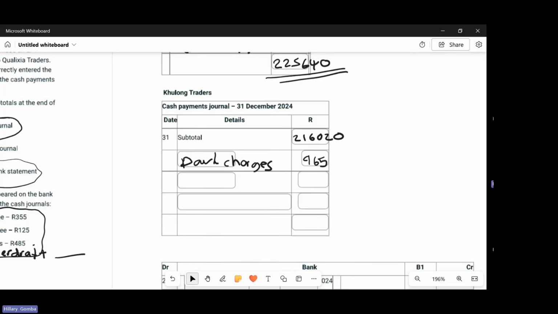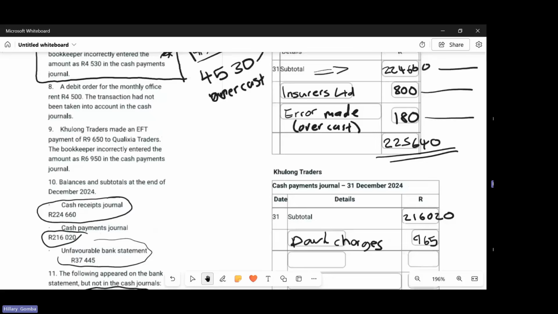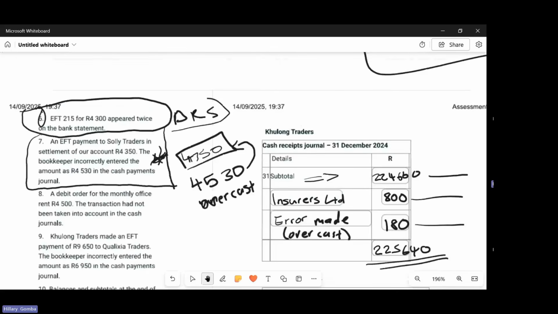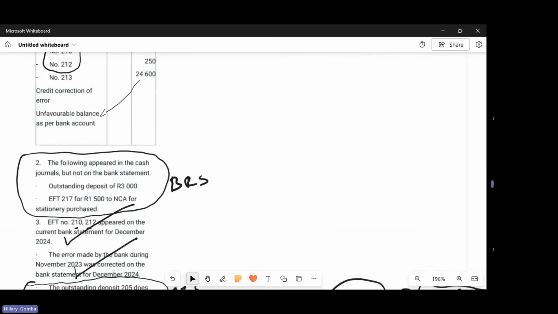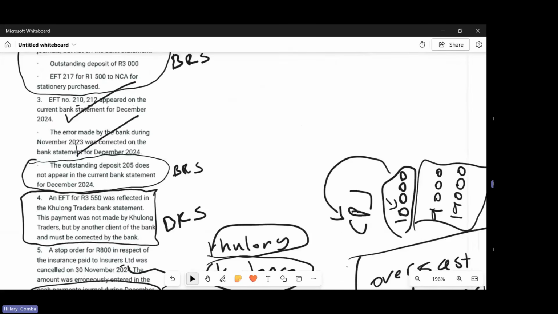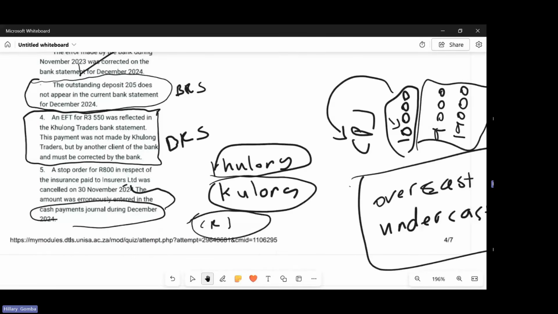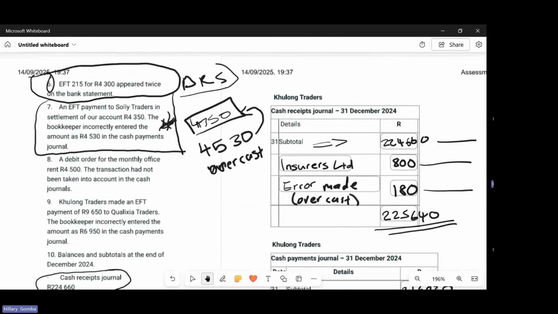And then we proceed. Let's find what's the next thing affecting cash payments. Let's start from number 1. Number 1 is bank reconciliation. Number 2, it's done. 3, done. 4 is BRS. 5, we did it. 6, with BRS. 7, it was cash receipts. And then number 8 says a debit order for monthly office rent, 4,500, the transaction had not been taken into account in the cash journals.